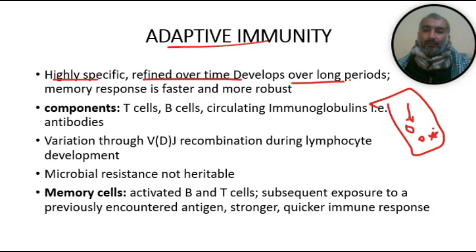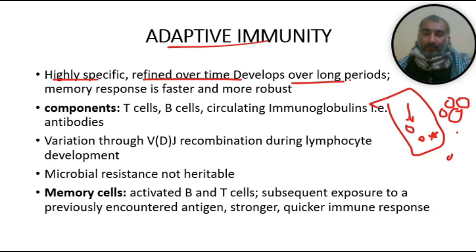Against these antigens, our body has a response, maybe T cells will differentiate and clonal expansion of the T cells will occur. It means a lot of T cells will come into play, and these T cells will help to clear the antigen, and maybe some plasma cells come into play also, and plasma cells will secrete antibodies.